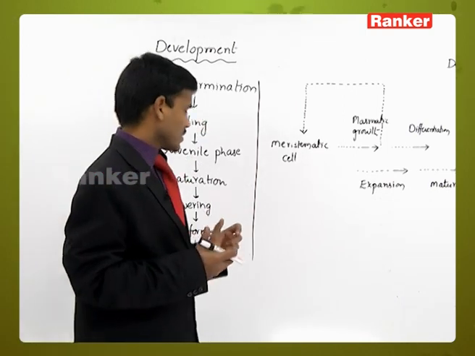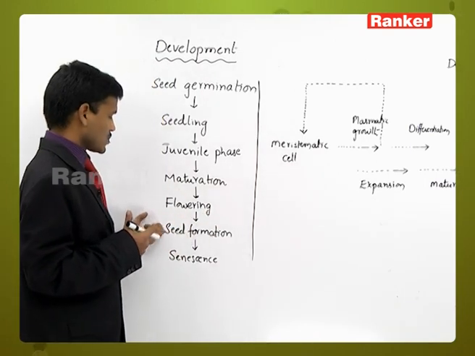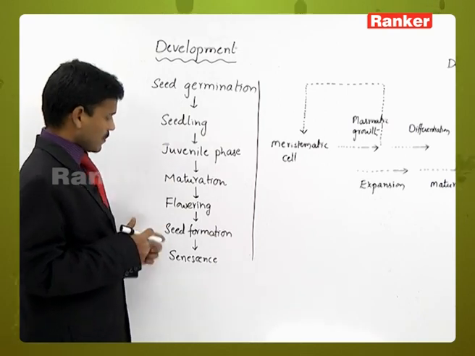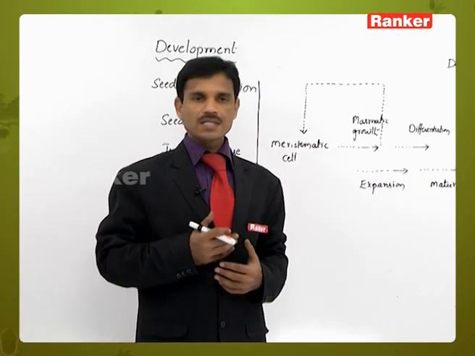After flower formation come pollination and fertilization, and after fertilization the fruits are formed. Seeds are also formed. After seed formation, the plant liberates the seeds and undergoes senescence.